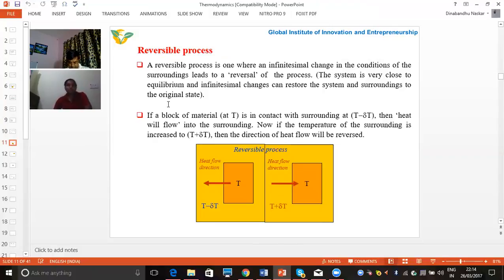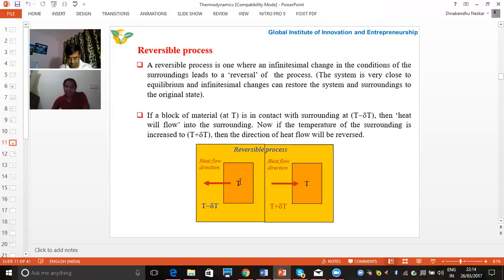Now coming to the reversible process. A reversible process is one where infinitesimal changes in the condition of the surroundings lead to the reversal of the process. That you can understand by these diagrams. Here you can see this is the block with temperature T, and these are the surroundings with temperature T minus del T. So here the block has temperature T and the surrounding has temperature T minus del T, so it is a little bit lesser than the block.